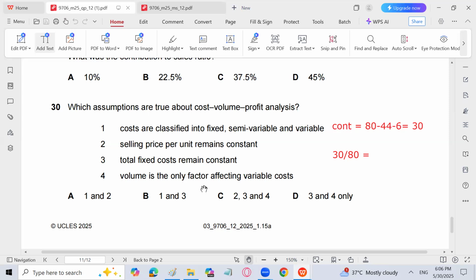Because variable cost per unit does not change, it means that when volume changes, total variable cost will change actually. Per unit will remain the same.